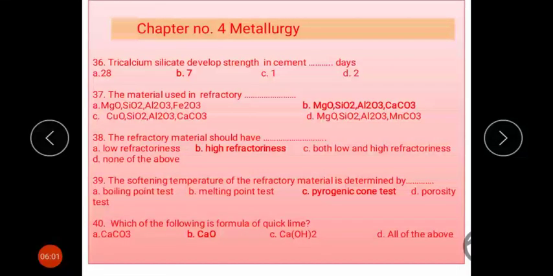Which of the following is the formula of quick lime? Calcium carbonate is called limestone, and after heating there is a formation of lime, that is CaO. It is also called quick lime.